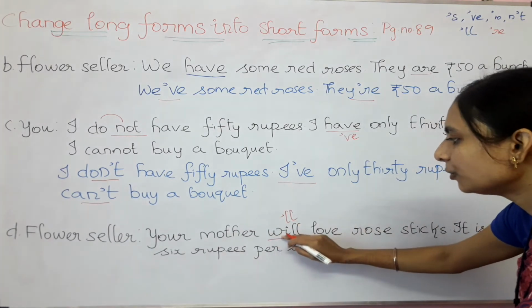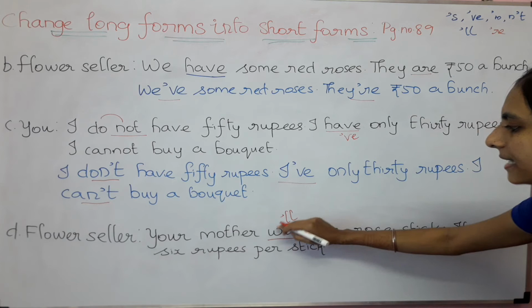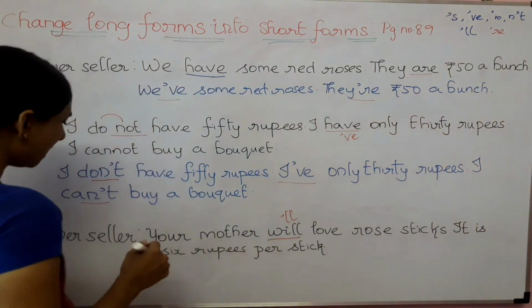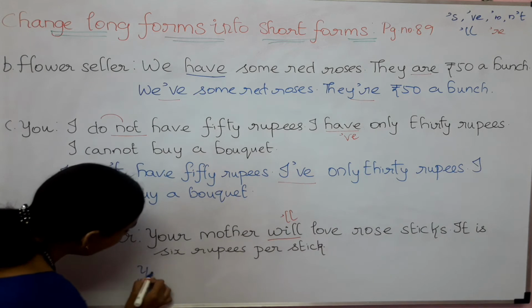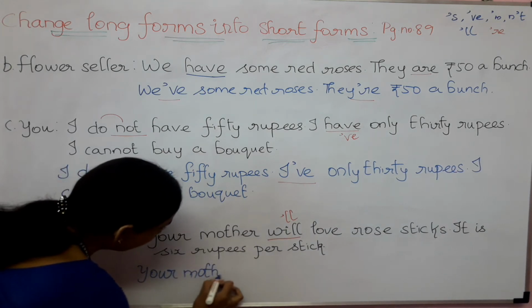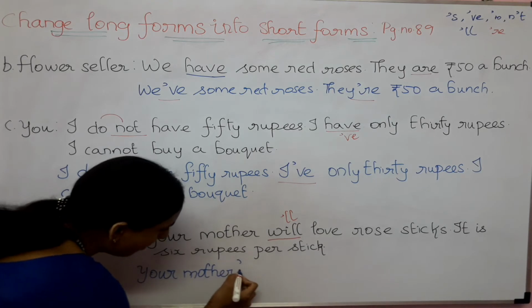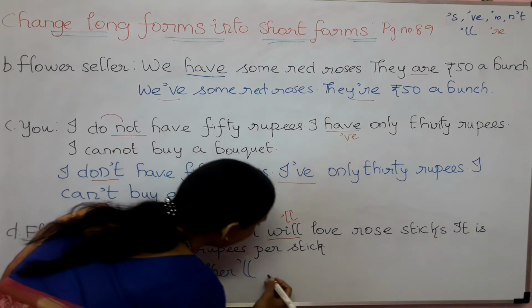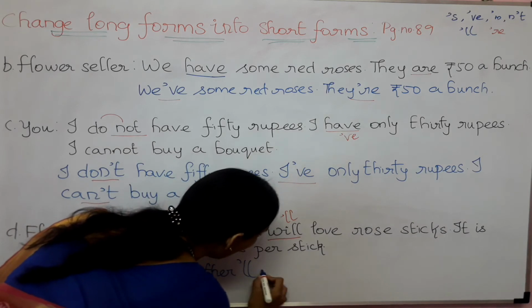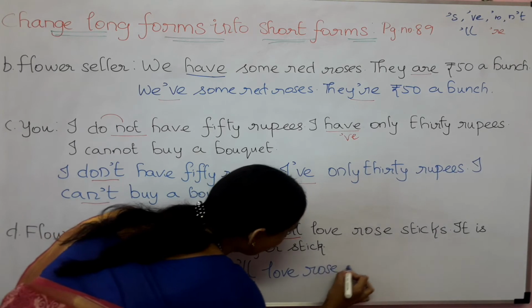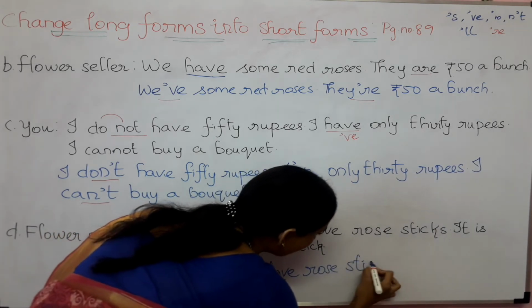We are going to remove this WI and in the place of WI we are going to use apostrophe. See, now the answer will become like: your mother'll love rose sticks.